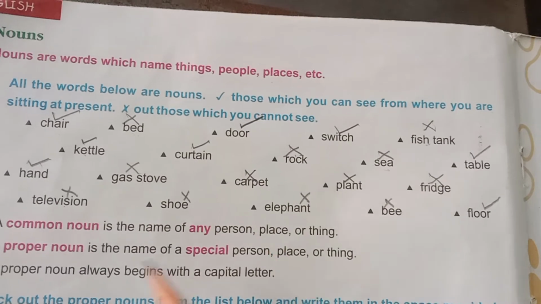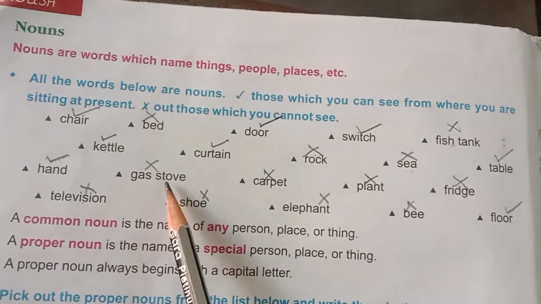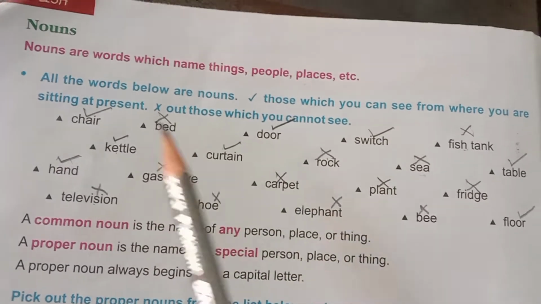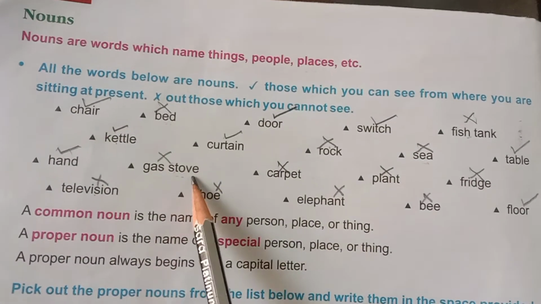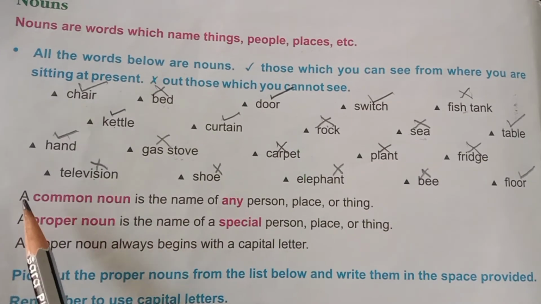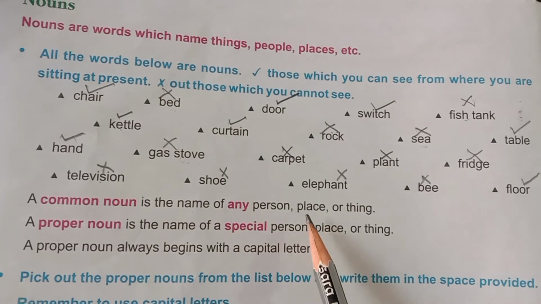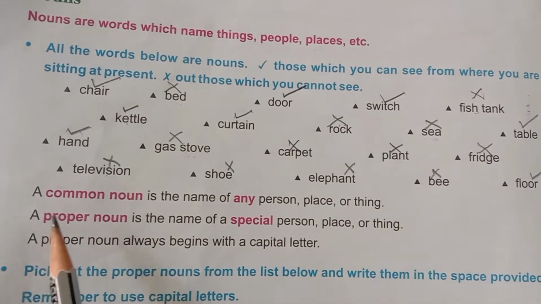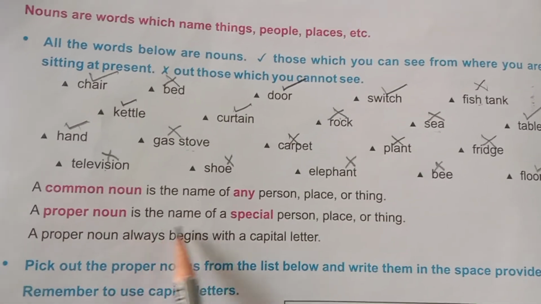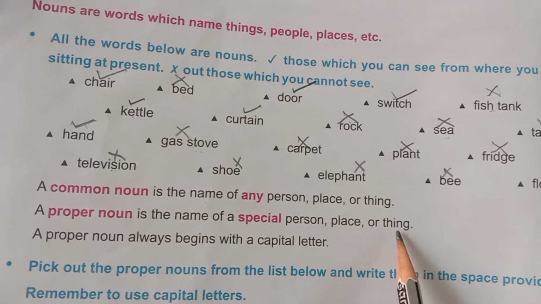So children, those I have ticked, the others are cross marks. If you are able to see them by sitting there at present, then you have to tick them as a right mark. Okay. See, a common noun is the name of any person, place or thing. A proper noun is the name of a special person, place or thing.